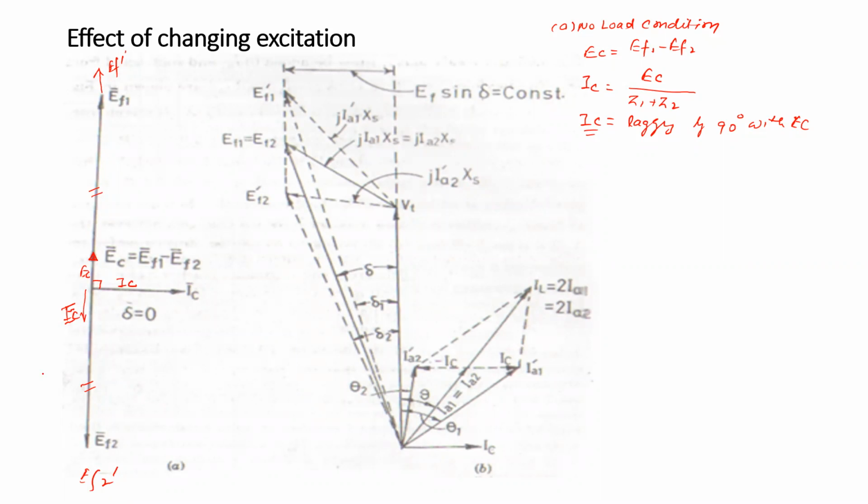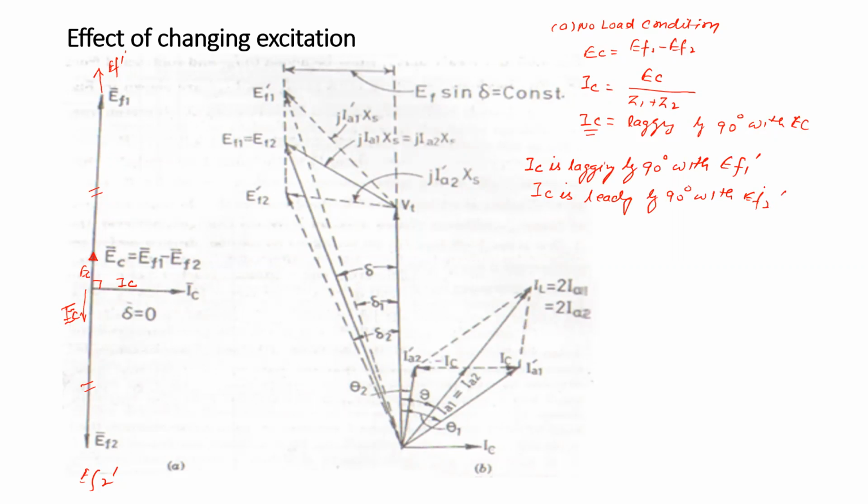It is lagging EC by 90 degrees. Now, if you look at this figure, we find that the current IC is lagging by 90 degrees with EF1 dash, whereas current IC is leading by 90 degrees with EF2 only.